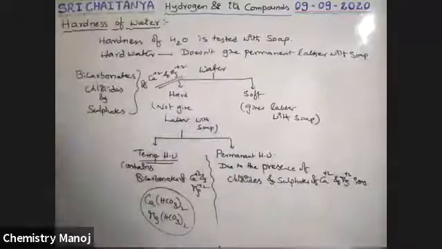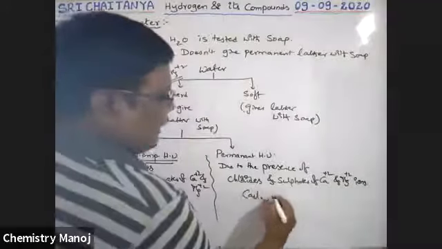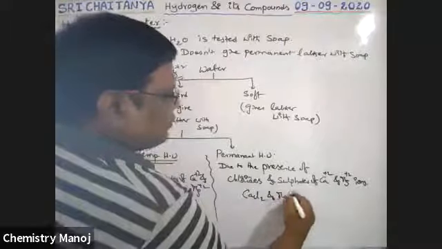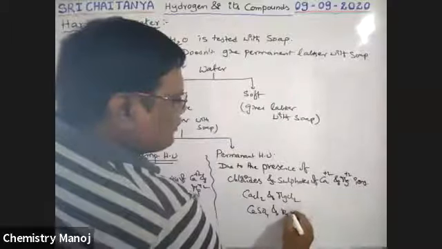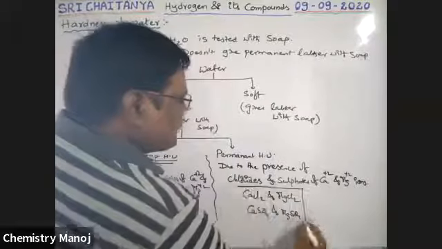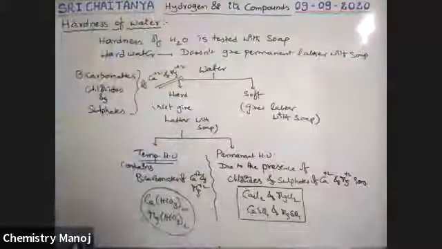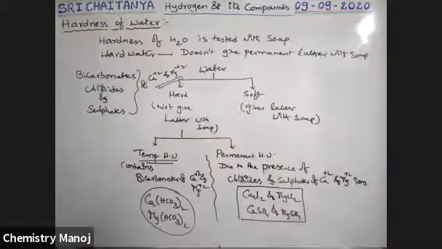That is nothing but CaCl2, calcium chloride, and magnesium chloride, calcium sulfate and magnesium sulfate. These are the 4 salts which are responsible for permanent hardness. These 2 salts are responsible for temporary hardness.